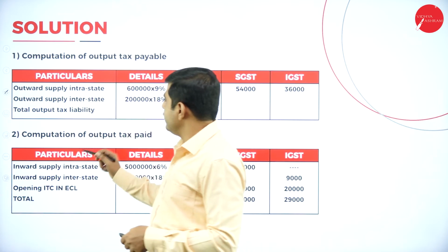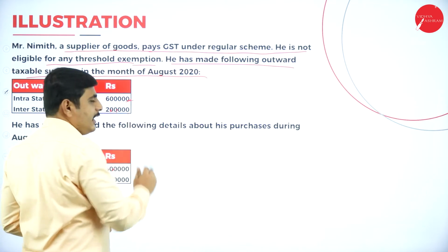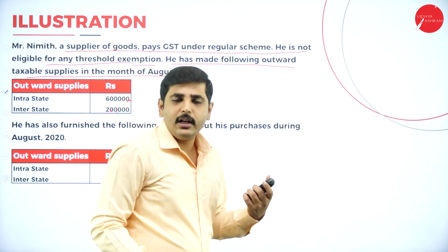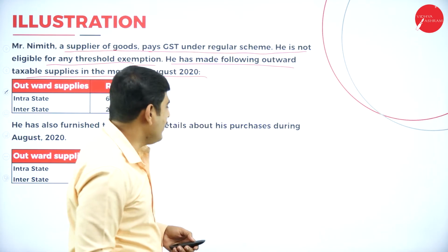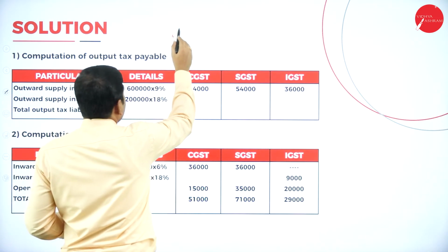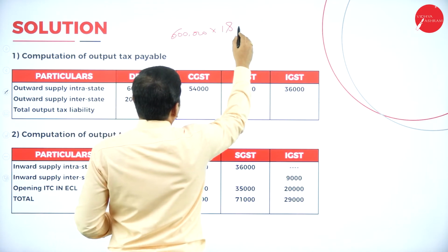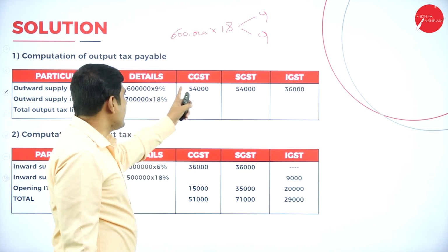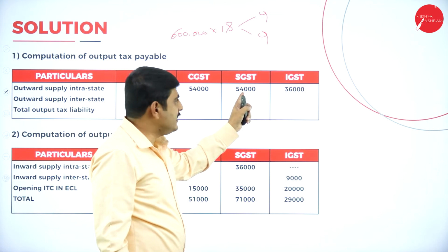Now let's calculate. Outward supply of intrastate is 6 lakh. First we should calculate how much tax is payable on the output. Later we can deduct the previous year credit available and also the current year's credit available. So 6 lakh into 18%: 9% goes to CGST, which is 54,000, and the remaining 9% goes to SGST, 54,000.